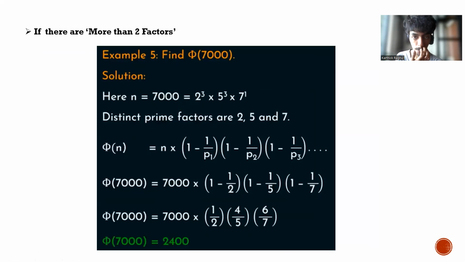And this is another problem for 7000. We have 3 factors here. Instead of just p1, p2, we also need to take a p3 value here. And if we compute the Euler's quotient function for 7000, it comes to 2400.